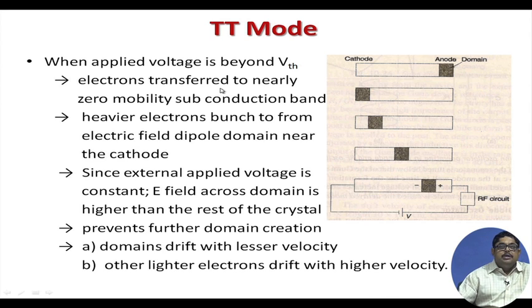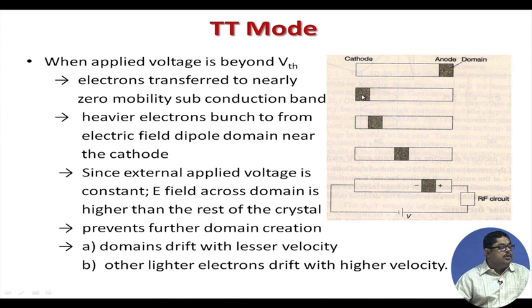We have seen that electrons start getting transferred to the nearly zero mobility subconduction band. Since they are immobile, the electrons coming from the cathode start becoming a group, and that group is called a domain.